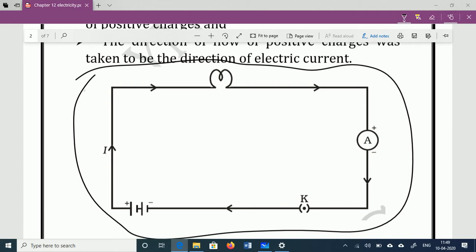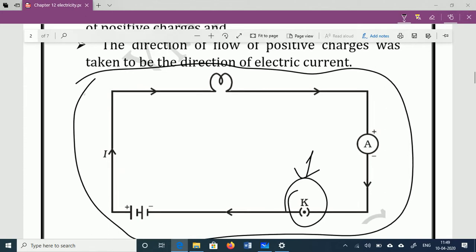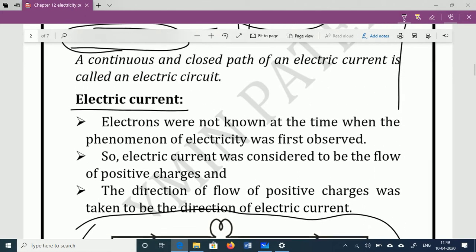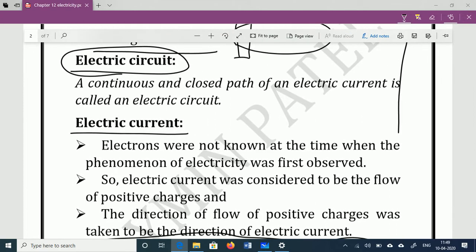Here, if I keep this switch off, then the circuit is broken, so current will not flow. If we make the switch on, then again a continuous circuit is formed, and the electric current will pass through this circuit. So an electric circuit means a continuous and closed path of electric current.